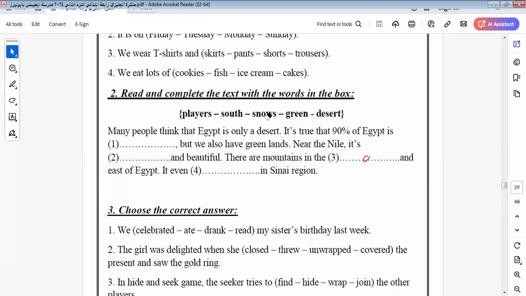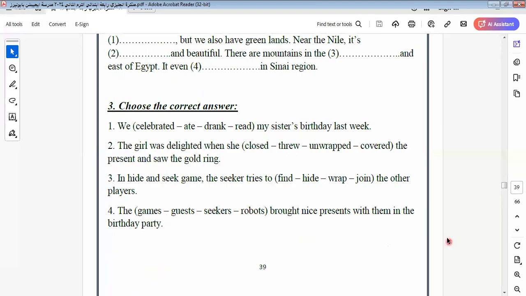Let's go to another one here. My sister's birthday was last week. Here we celebrated, not we eat, or ate, or drank, or read. It will be celebrated. The girl was delighted when she